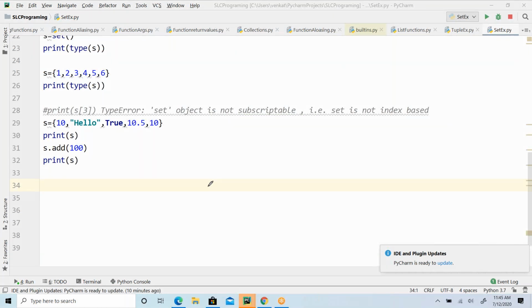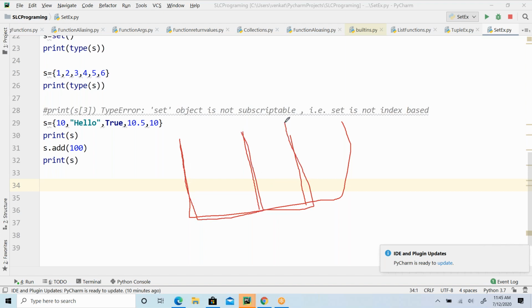Hashing is going to organize the elements as buckets, hash buckets, and it's going to group them in vertical directions, meaning as separate buckets.